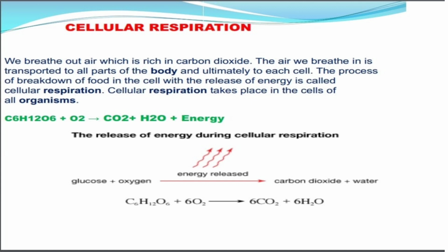Now here, C6H12O6, that is glucose, plus oxygen provides us carbon dioxide, water and energy. It means the food that we already have in our body is called glucose. When we breathe, the oxygen reaches it, and they react together to produce carbon dioxide, water and energy in the form of adenosine triphosphate. Now the release of energy during cellular respiration takes place.